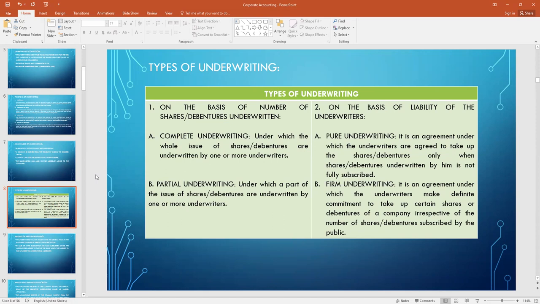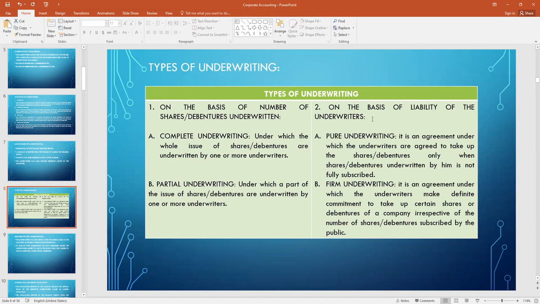So, what is a complete underwriting? Under which the whole issue of shares or debentures is underwritten by one or more underwriters. So, here the underwriters will take all the responsibility of the number of shares. Partial underwriting means under which a part of the issue of shares or debentures is underwritten by one or more underwriters. So here the underwriters will not take the responsibility of the whole issue. They will take the responsibility only for part of the issue.